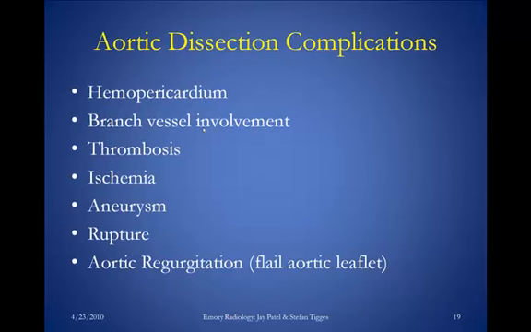Dissections can involve the branch vessels, so the great vessels such as the innominate artery, the left common carotid, and the left subclavian can be involved with dissection if the intimal flap chooses to go in that direction. Dissections themselves can thrombose off. They can cause ischemia, and they can do this by, if an ascending aortic dissection goes retrograde down to the